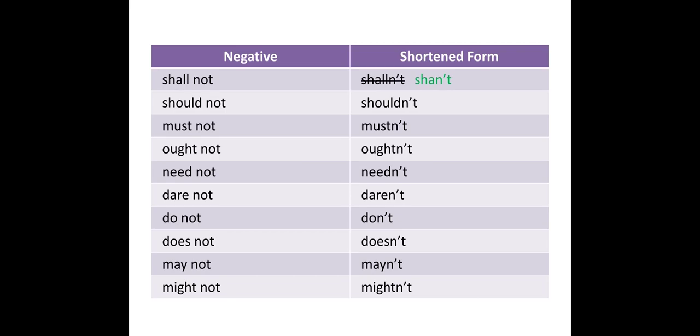Ought not, oughtn't. Need not, needn't. Dare not, daren't. Do not, don't. Does not, doesn't. May not, mayn't. Might not, mightn't. So children, these were the negative forms with shortened forms.